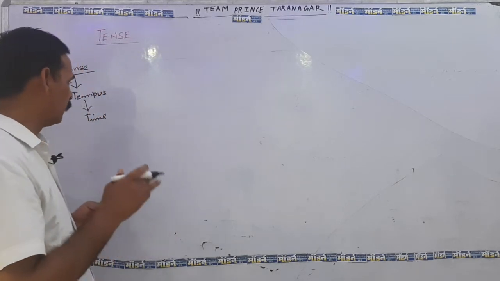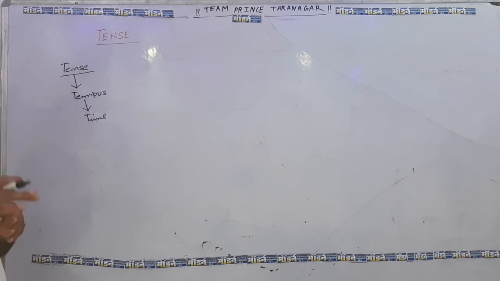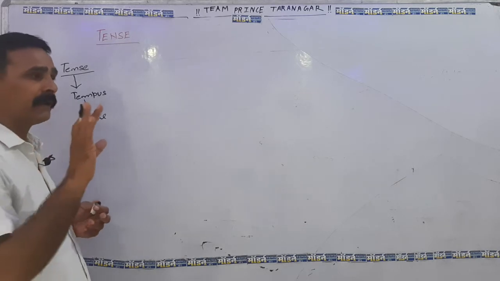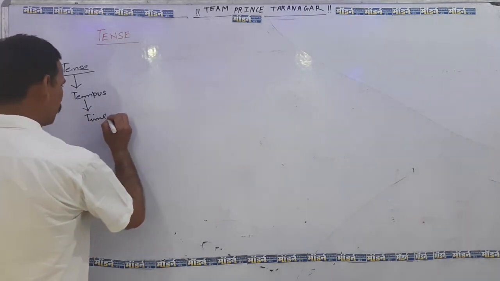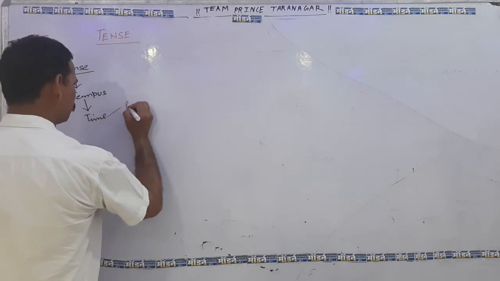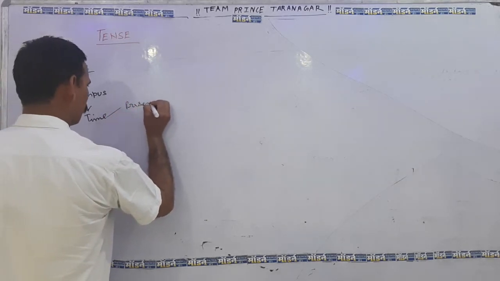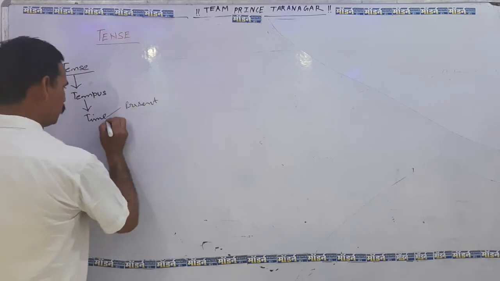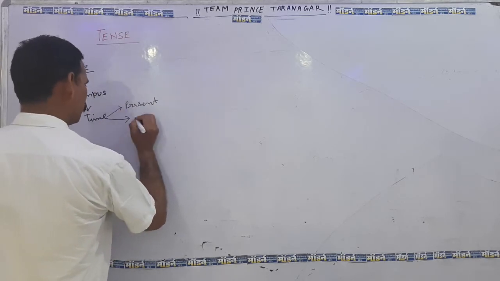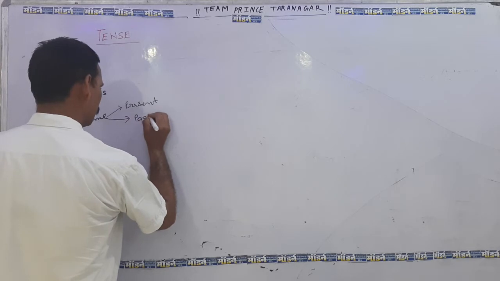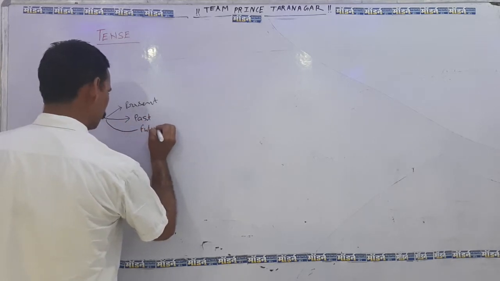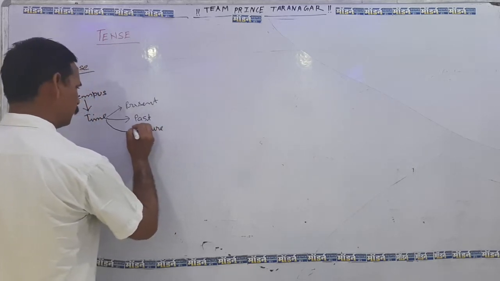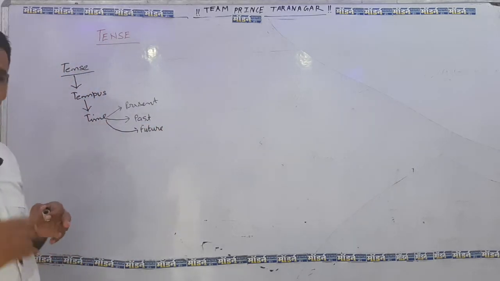When we use time, it is used for doing an action, and this action is done in three parts of time. Number one, present time. Second, past time, and third, future time.